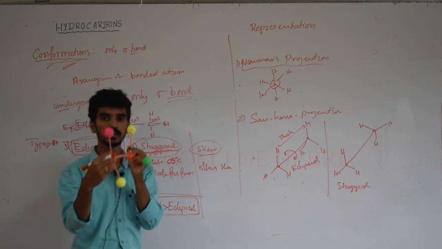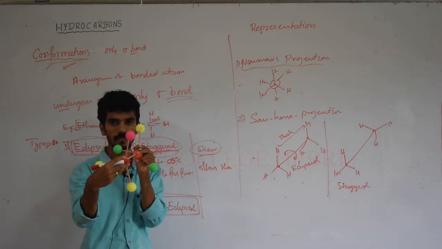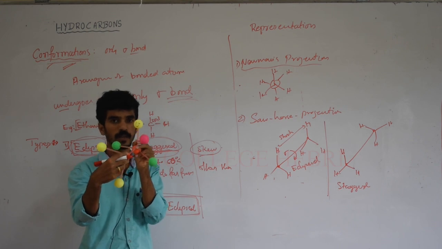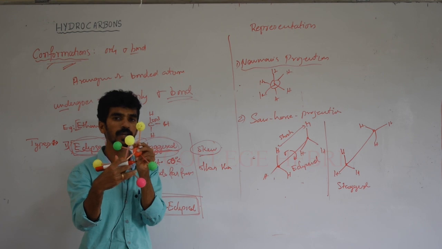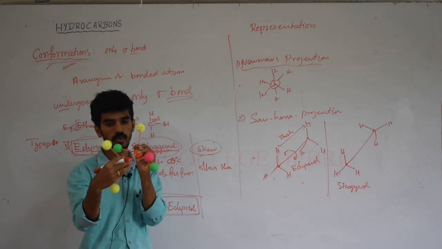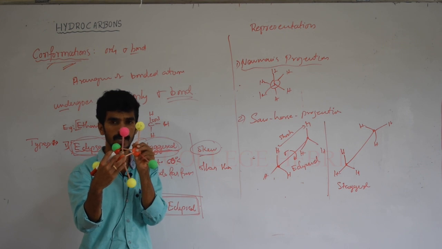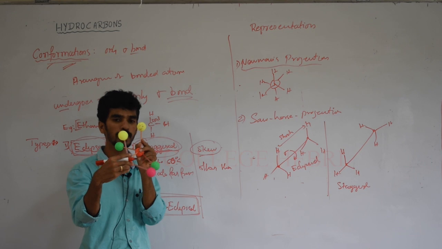Imagine at 0 degree, if we rotate by 60 degrees, we will get a staggered conformation. Then if we rotate again by 60 degrees, we again get an eclipsed conformation. Starting from eclipsed, rotating 60 degrees gives staggered, and again 60 degrees gives eclipsed.